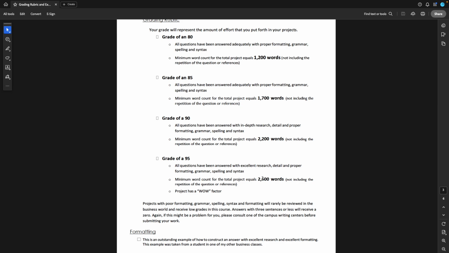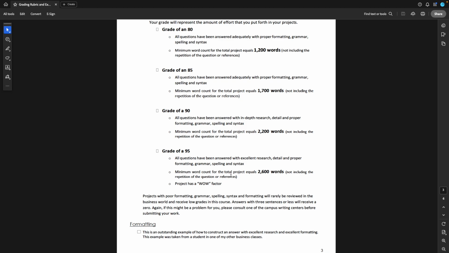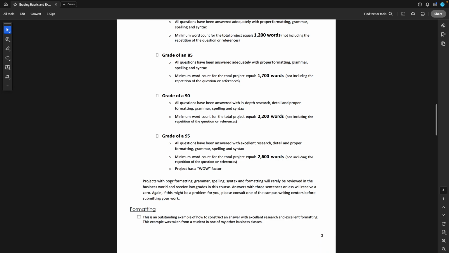The minimum word count, not including questions, references. Excellent formatting. Very personalized to our consultant. I mean, we are the consultant, and to our customer, which is Frank. And so that has a nice, what I like to call, and a Samsung company used to call, a wow factor. Projects with poor formatting, grammar, very few words are going to be graded very poorly. Just think of this. Are you going to submit this work to a vice president in the field that you want? Engineering, business, finance, marketing, healthcare, operations, whatever that would be. That's what we're trying to do out of this as well.